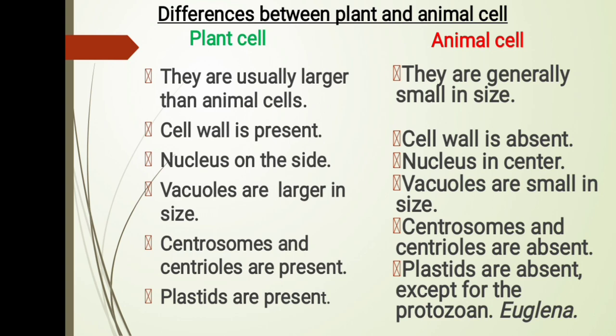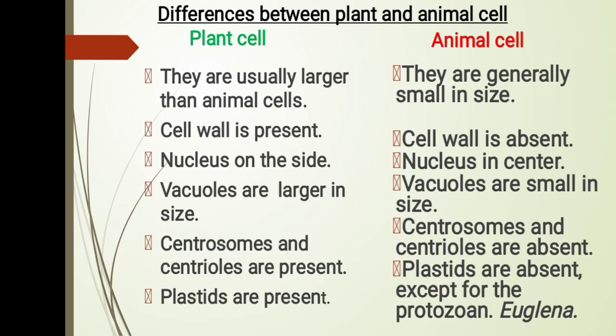Next, centrosomes and centrioles are present in plant cells and absent in animal cells. Plastids are present in plant cells. Plastids are absent in animal cells except for protozoans, for example Euglena, which make their own food and are called autotrophs. So here we saw the plastids.